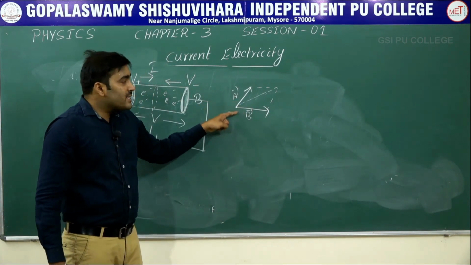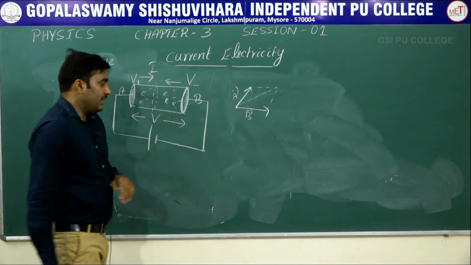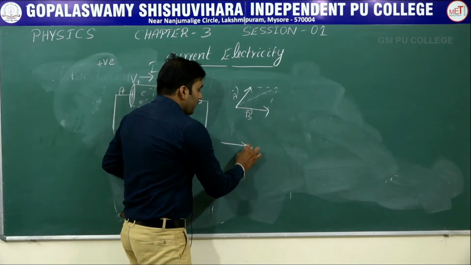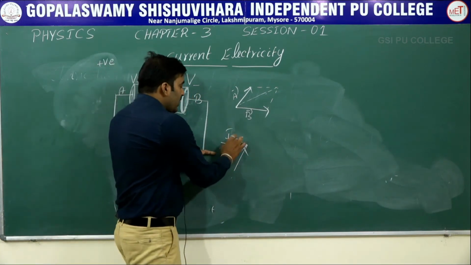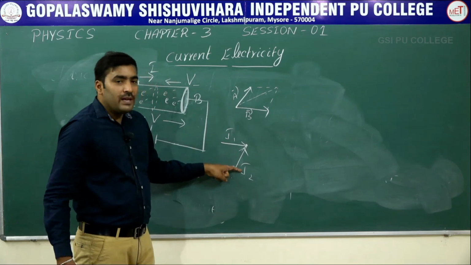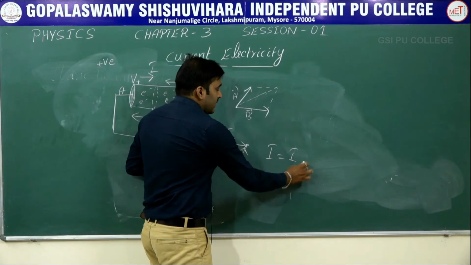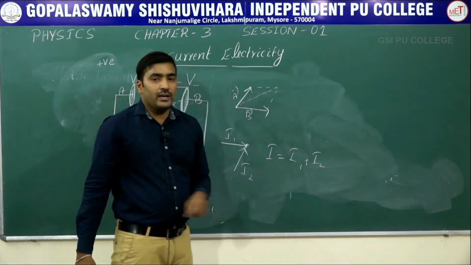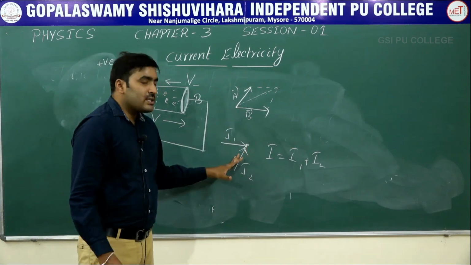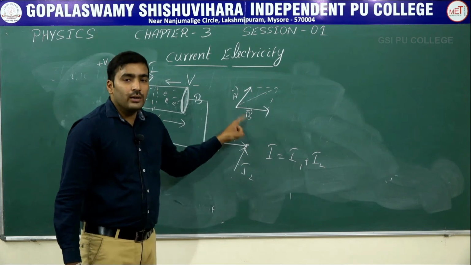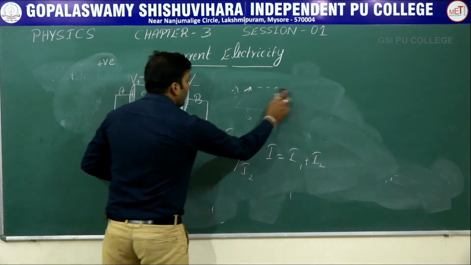So vectors obey this vector addition, but if current is flowing to this point from two different ends, then for adding these two currents I1 and I2, you simply add algebraically, like I is equal to the total current due to these two currents, written as I1 plus I2. This is an algebraic addition. So even though the current has a direction, we should consider this quantity as a scalar because it is not obeying the vector addition. Yes, we will move on to the next topic.